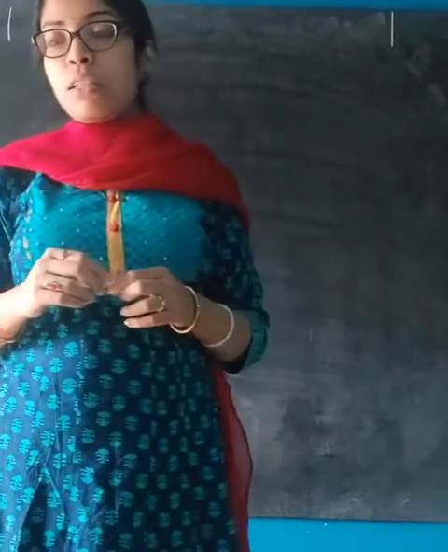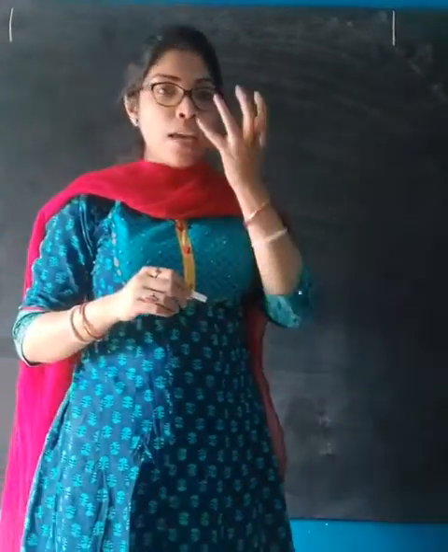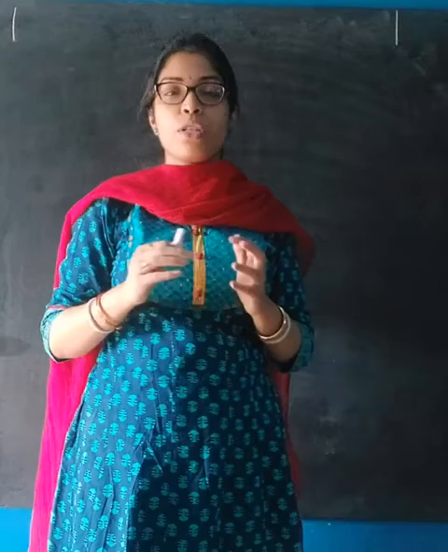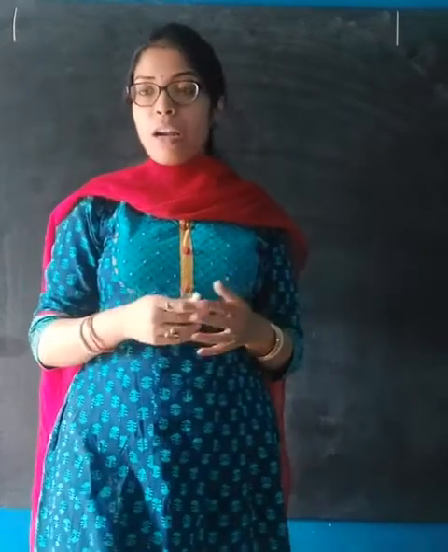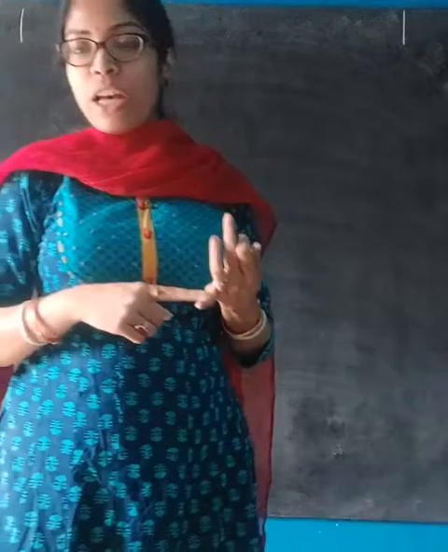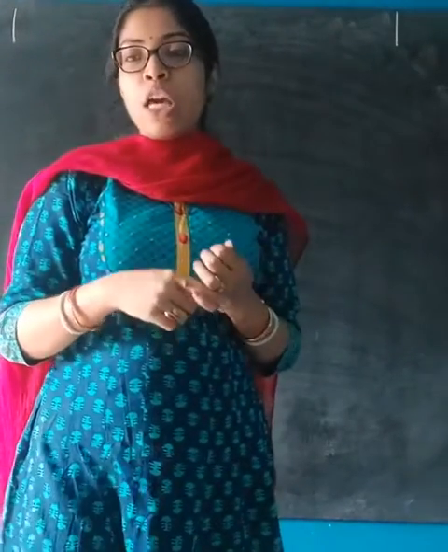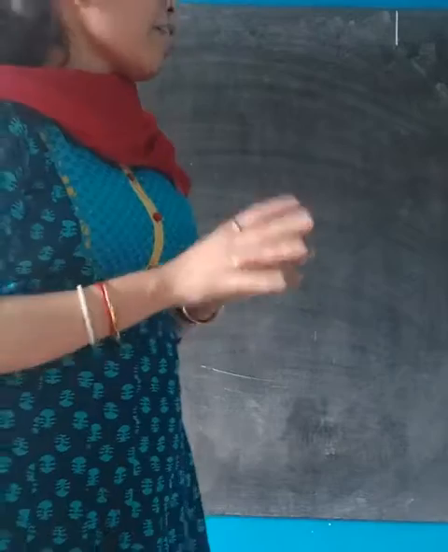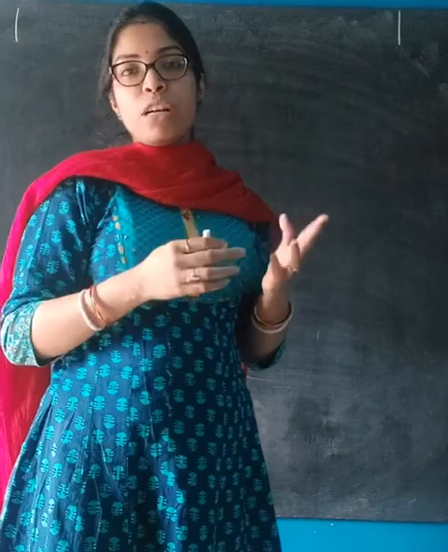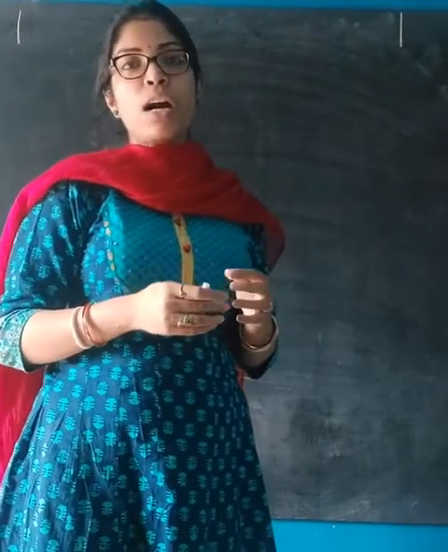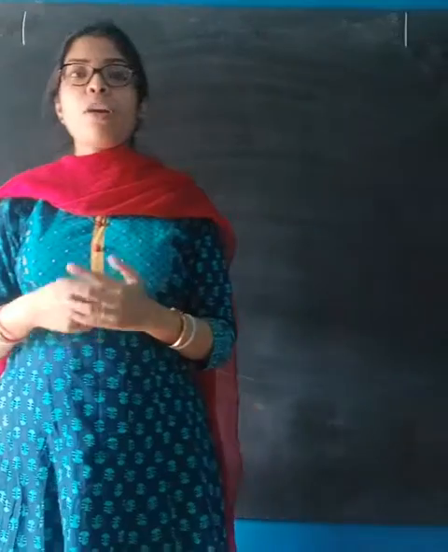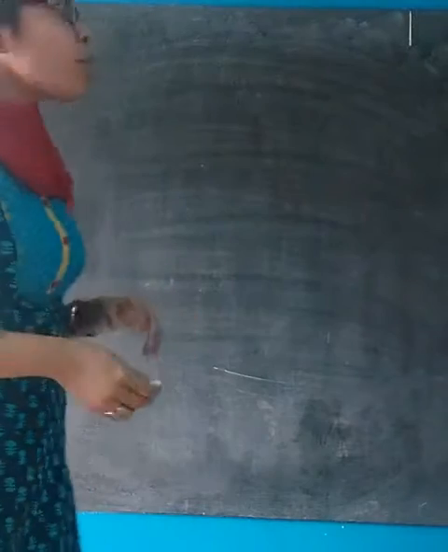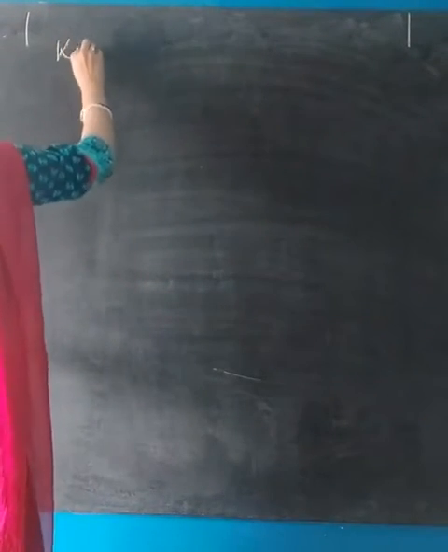This is a continuation of the chapter Life and its Diversity. In my previous video I started with the topic of the 5 kingdom classification by Whittaker, and the 5 kingdoms are Monera, Protista, Fungi, Plantae and Animalia. We have already completed explaining the first 2 kingdoms, Monera and Protista. I hope you have understood the identifying characters of those kingdoms. Moving on to the next kingdom, Kingdom Fungi.